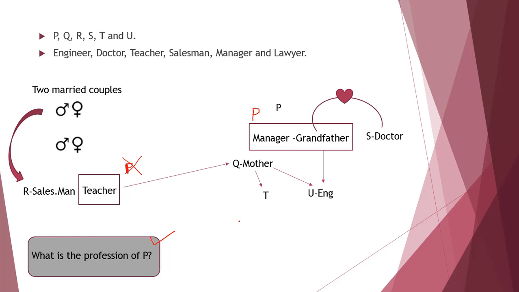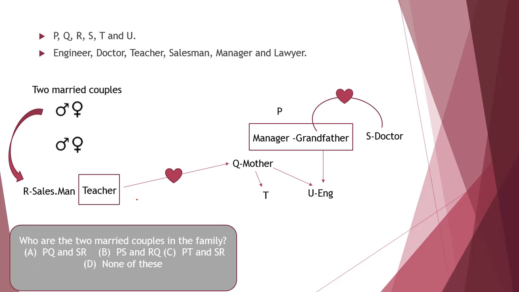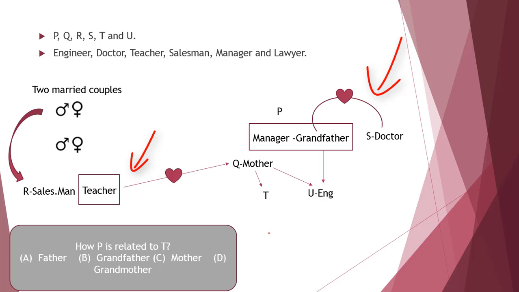The next question is, who are the two married couples in the family? And now we know it. R and Q, P and S. The question is, how is P related to T? And it is visible. He's a grandfather. T and U are siblings.